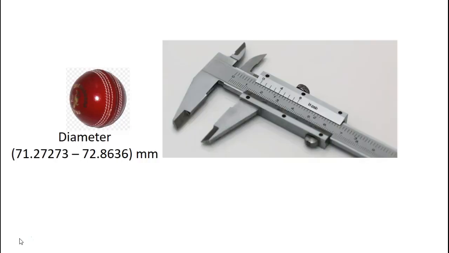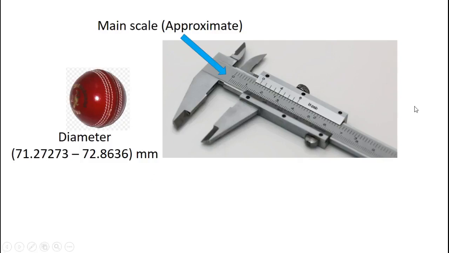For example, if someone decides to use this instrument called a vernier caliper, it has two scales. One is the main scale, and that allows you to measure something approximately. So what we have to do is take this cricket ball and adjust it between these prongs in such a way that it fits snugly. In that case, we can take the reading on this main scale. So that's our approximate reading.